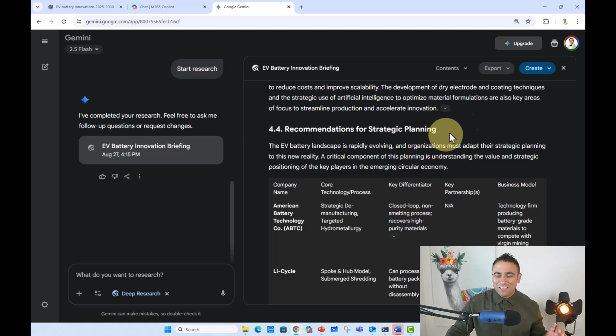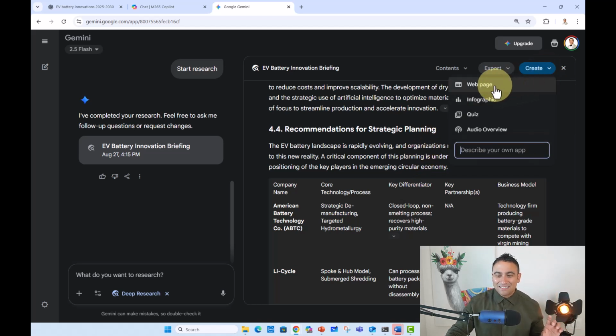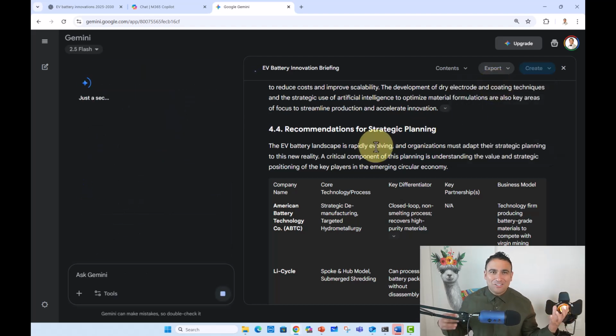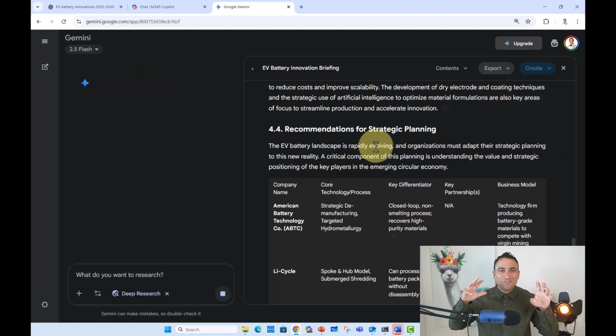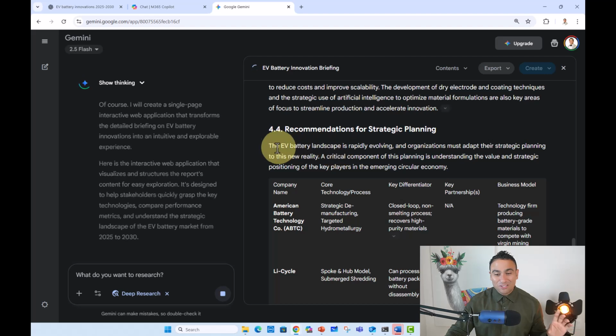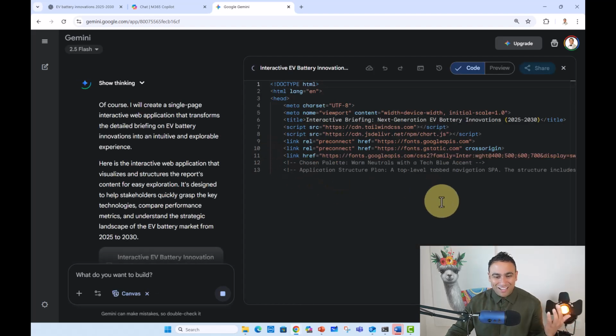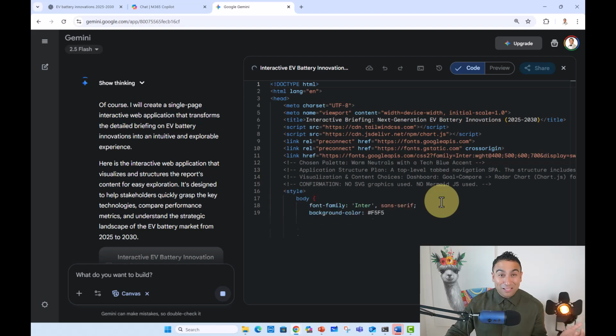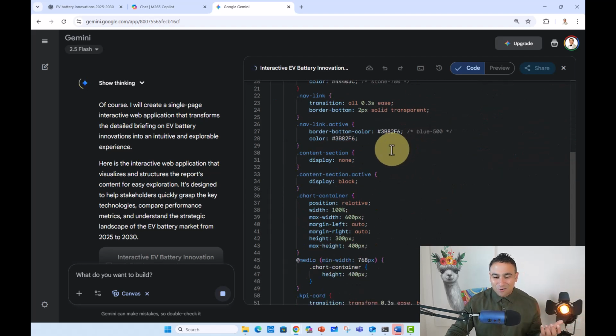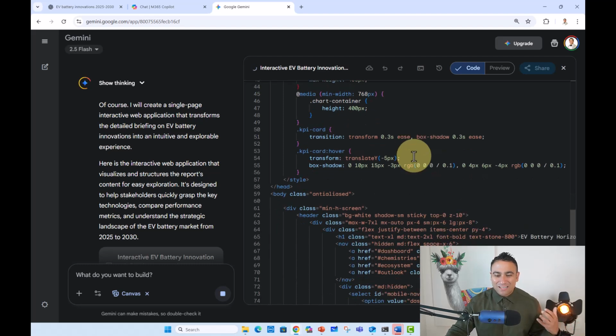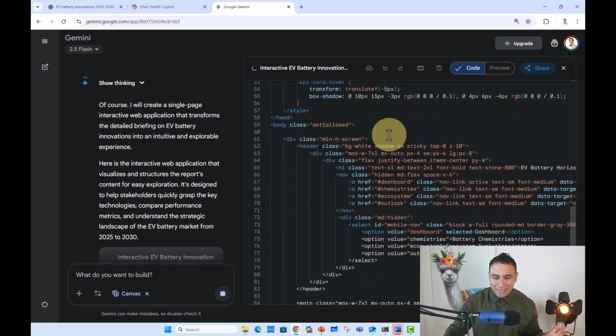What you could do as well is click create, and you can create a web page here. So this AI agent is going to basically write code to build a website to present these results for you. How incredible is this? I think this is a superpower, and let's wait and see. So right now it is writing code to build a website, essentially a web page, and it's going to extract all the numbers from the report and show you an interactive chart at the end.